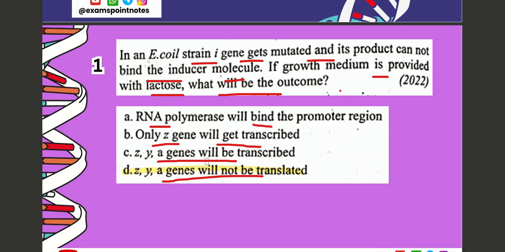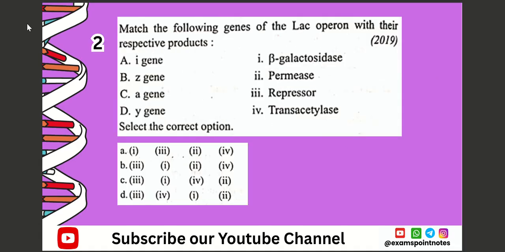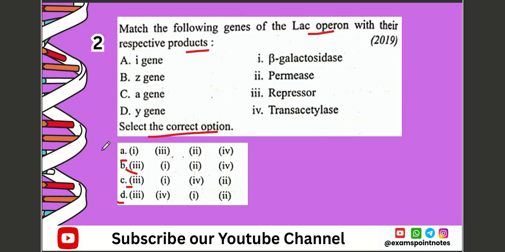Next question. Question number 2. Match the following genes of lac operon with their respective products. These are the options. Select the correct option. So the correct option among them is option number C, which is 3142.